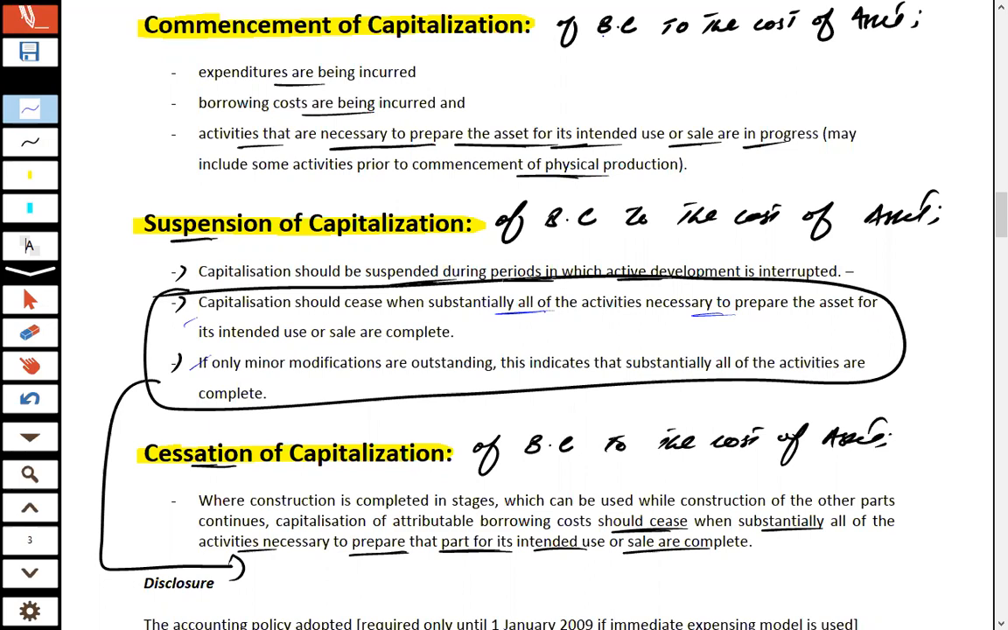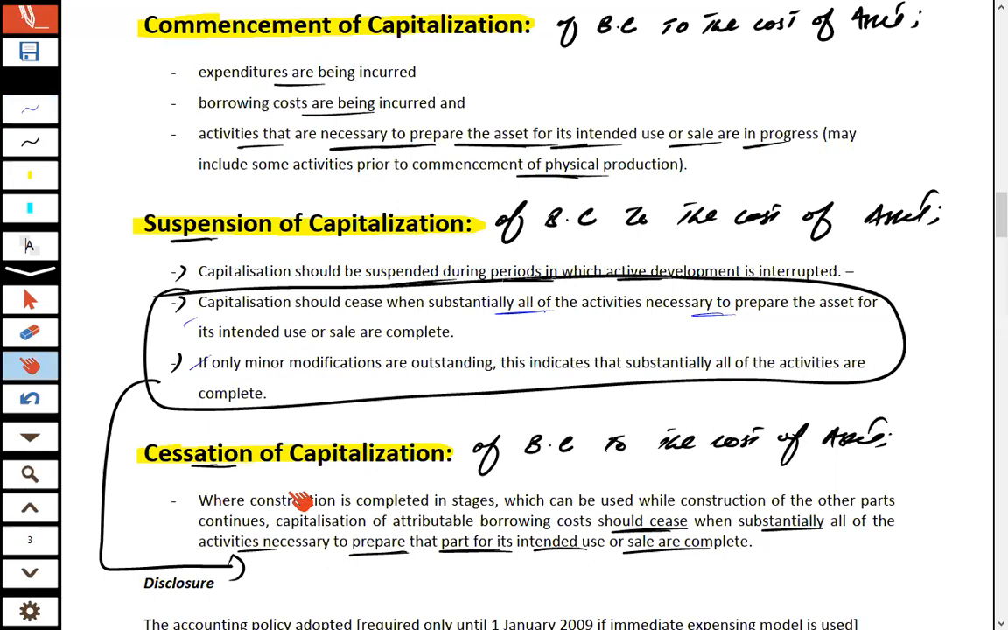Even if modifications are outstanding, like we need to color the building, and there is some wooden work, whether minor or major modifications, we shall still cease the capitalization of the borrowing cost to the cost of asset, because the major part is now completed, and the major part of the building was the structure. So from the date the structure of the building is completed, an entity should cease the capitalization of the borrowing cost to the cost of asset.